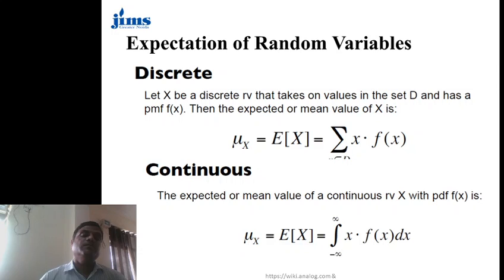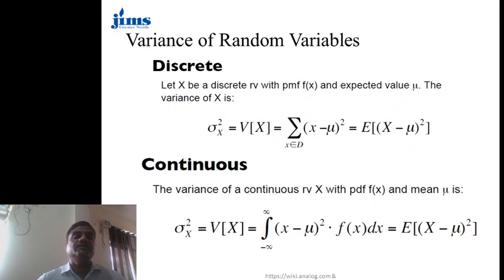Similarly, the expectation or mean of a random variable is represented as mu x, and for the discrete case it is the summation of x times f(x). That is called the mean. Similarly, the expected value of a continuous random variable is the integral from minus infinity to infinity of x times f(x) dx. In the discrete case it is a summation, in the continuous case it is an integral sign.